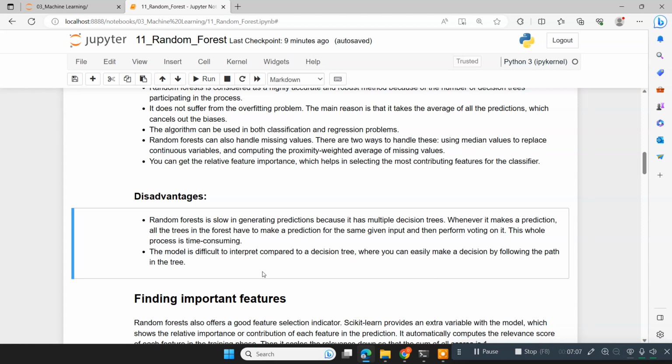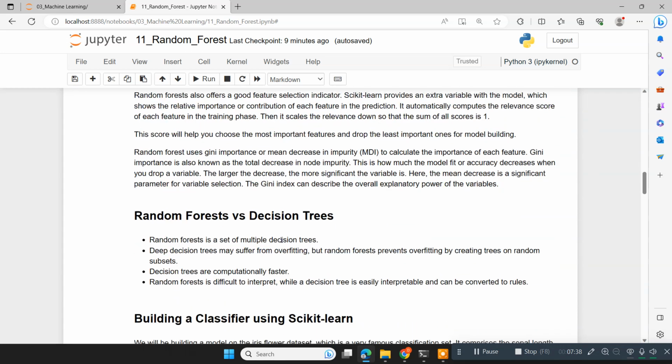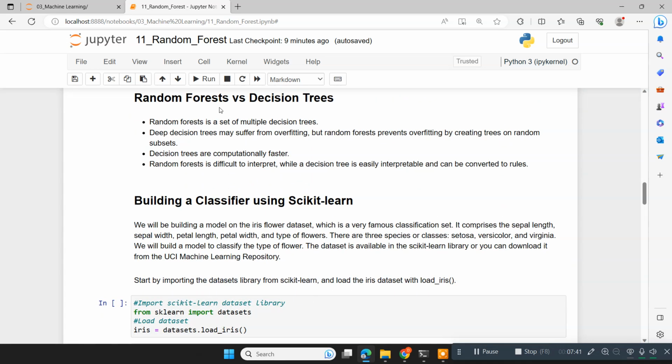It is highly accurate, but the drawback is it takes time, and the model interpretation is a little bit difficult when you compare with decision trees. Decision trees are one of the best algorithms in terms of interpretation. Once you have the classification trees and classification rules, by following these rules you can make a decision. So interpretation is not good over here. Feature importance is automatically done, I'll show you.